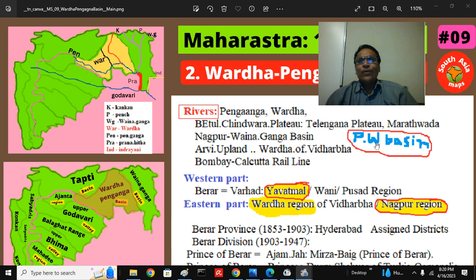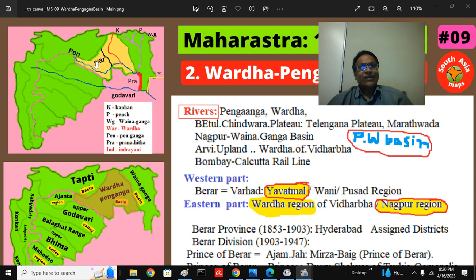This is the Wardha-Penganga Basin. It is two parts. Western part is Berar. Also there is a Berar in the Tapti-Purna. We also talked about Akola, Buldana, Amravati region. So here we are talking essentially Pusad, Wani, that Yavatmal region. That's why again the Berar region is split. So western part is the Berar, that's called Varhad. Yavatmal district, historically called Wani district or Pusad district. Now there are essentially some taluks in there.